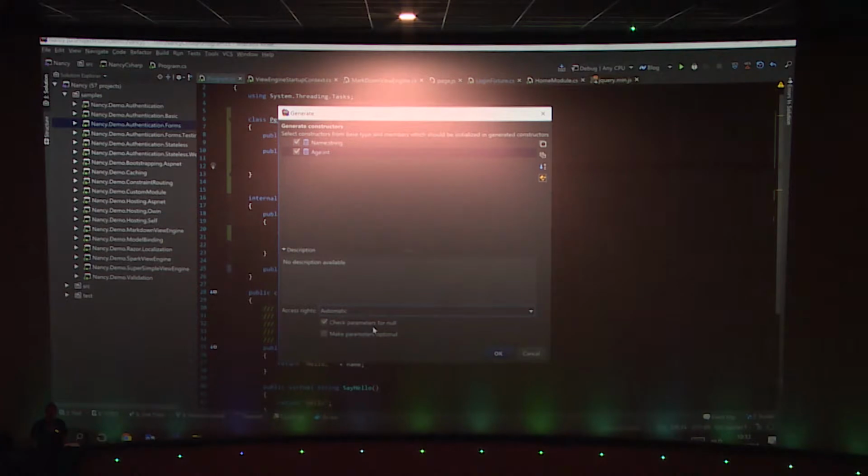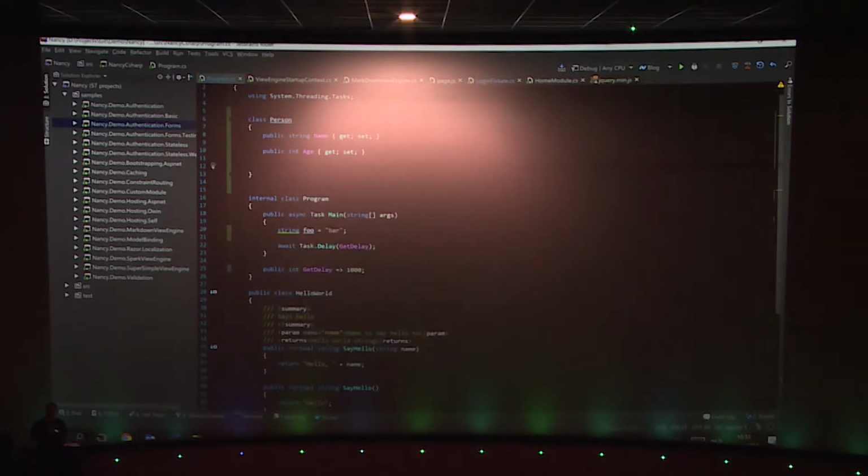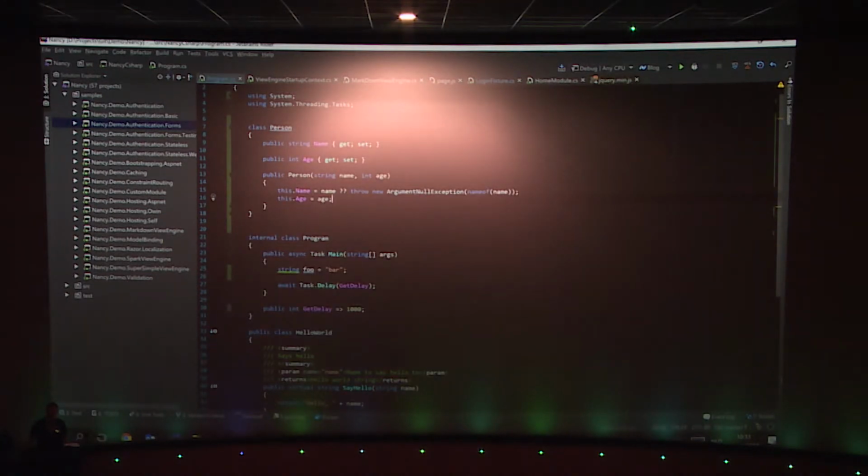And I want to add a null check in there as well. Let's generate it, and as you can see, we now have a person class that uses a throw expression to check if the argument I'm passing into my constructor is actually null. This code is all based on the language level that you use in your project. So if you are still on C# 5.0, for example, this will look different and will be an actual if statement that checks for your argument and then throws the exception instead.